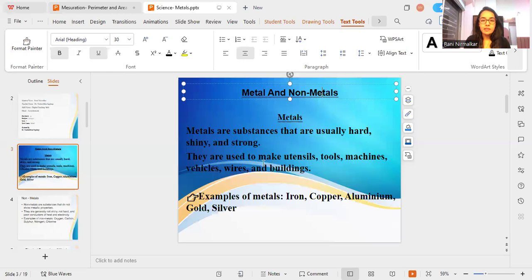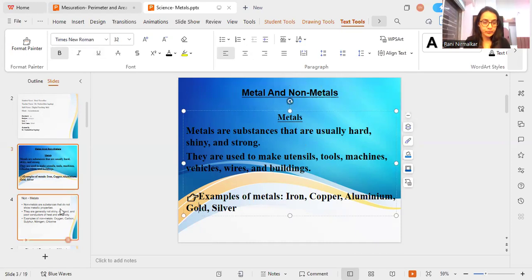So metals are substances that are usually hard. As you can see, the spoon is hard. Shiny, you can see the shining here in this silver foil and in this gold. And they are used to make utensils, tools, machines, vehicles, wires and buildings. So examples of metals are iron, copper, aluminum, gold and silver. You can see the copper here.